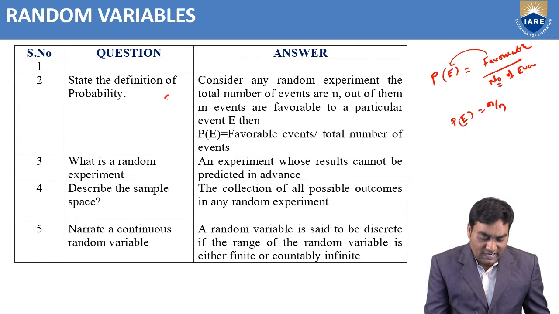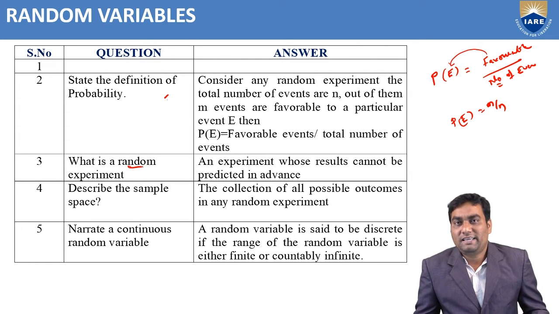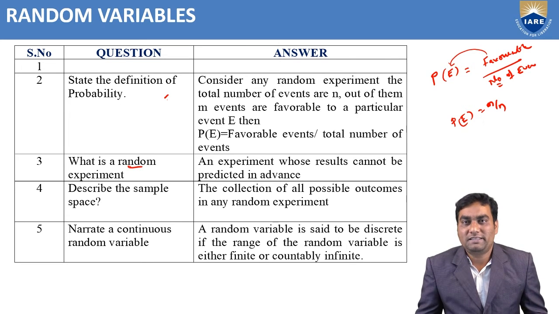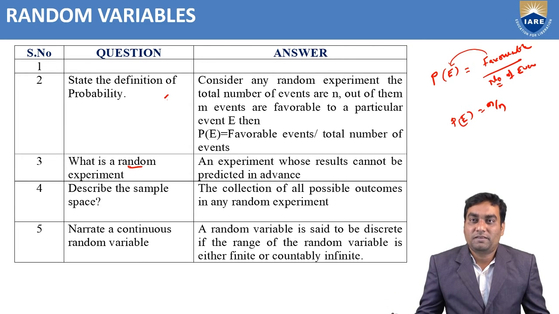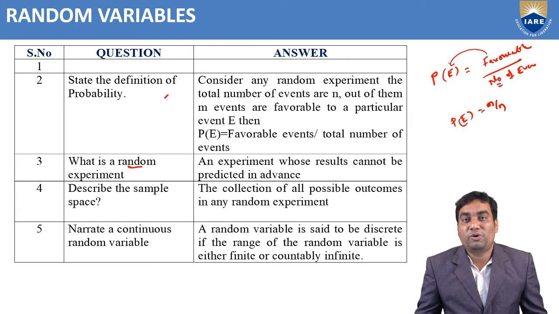And what is a random experiment? A random or non-predictable experiment means we cannot predict the result of the experiment. Suppose tossing a coin. Can we expect the result? We cannot. Either a head comes up or a tail comes up, but we cannot expect the result. Such types of experiments are known as random experiments.